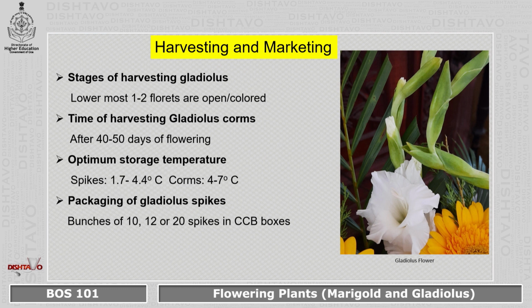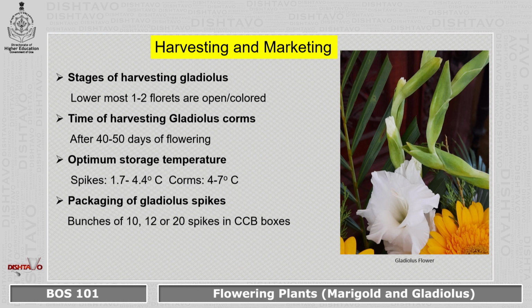Now, as the spikes are harvested, there are different important points to be kept in mind. First of all, the stages of harvesting gladiolus. How do we know whether to harvest it or to wait? The lowermost one or two florets either have to be opened or have to be colored. And that is the time you know, okay, the time of harvesting has come.